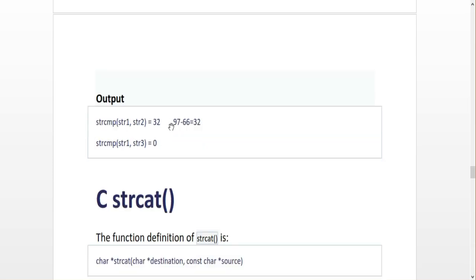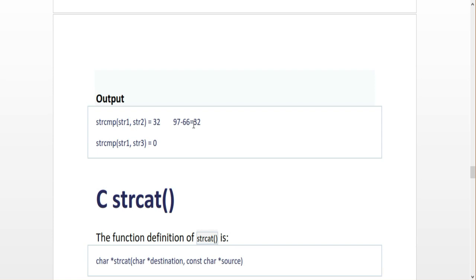What is the ASCII value of small c? That is 99. Capital C has ASCII value 67. So simple, 99 minus 67, the value is 32. When it is not equal, you have to find the mismatched character and its ASCII value, subtract the smaller character value from the larger character value, then print the output.